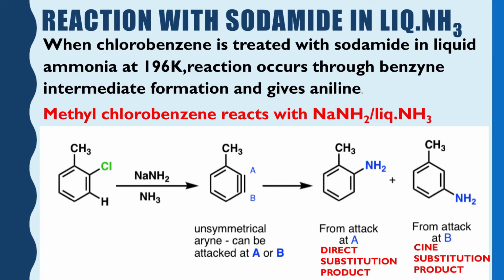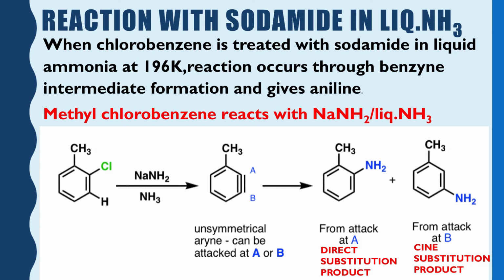Methyl chlorobenzene reacts with sodium amide in liquid ammonia medium. So, what is the reagent taken here? The NaNH2. Whenever the student looks at this structure NaNH2, what does he think? NH2 minus, it is a nucleophile.